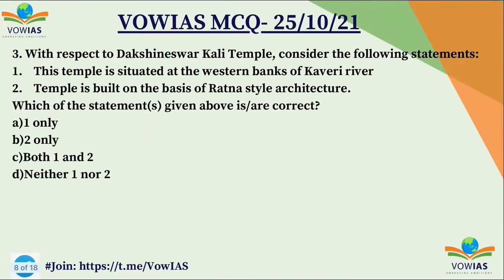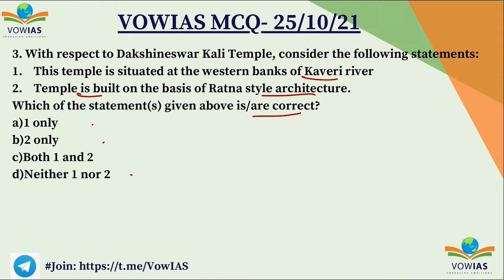Now let's look at the next question, third question. With respect to the Dakshineshwar Kali temple, consider the following statements. First one, this temple is situated at the western bank of Kaveri river. Second one, the temple is built on the basis of Ratna style architecture. Which of the statements are correct? A, 1 only, B, 2 only, C, both 1 and 2, and D, neither 1 nor 2.